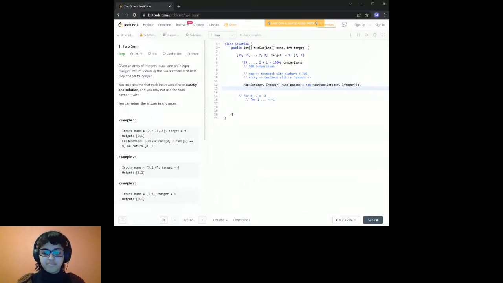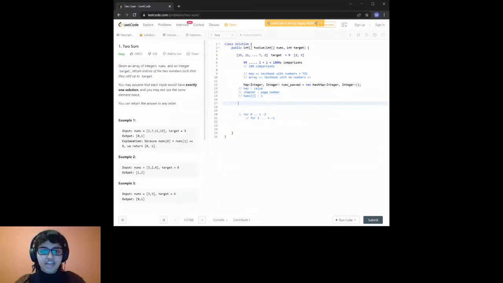Okay. And basically, this implementation is a key value pair. What I mean by that is, key value, it's like a textbook chapter and page number. The key tells you what it is you're looking at, and the value is what you want associated with that key. So in our case, what we're going to store as the key is the value that we've already passed, our array nums at index whatever it is, I'm going to say x, and our page number, the position where it is inside your int array, is going to be x. Okay.